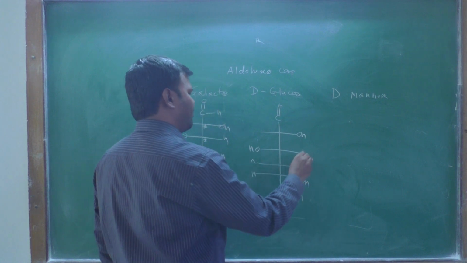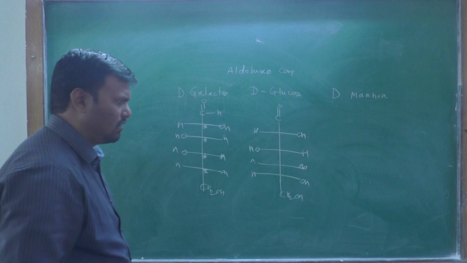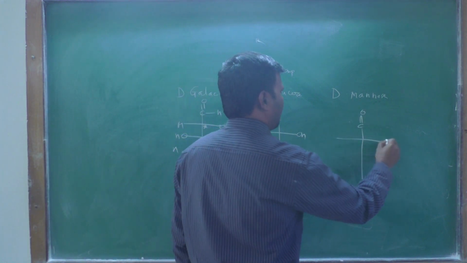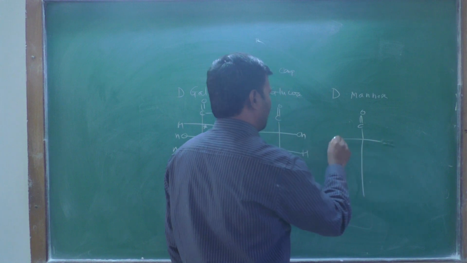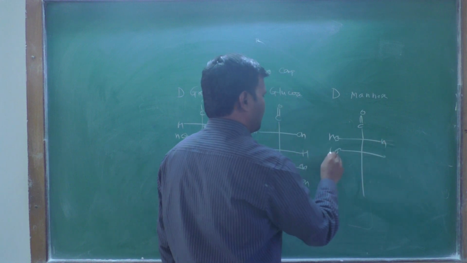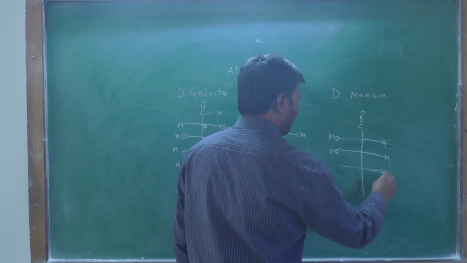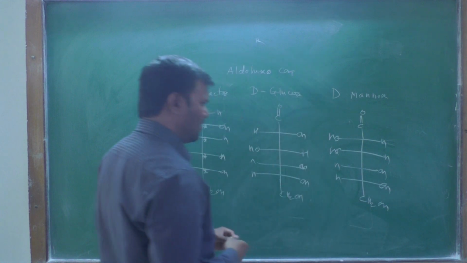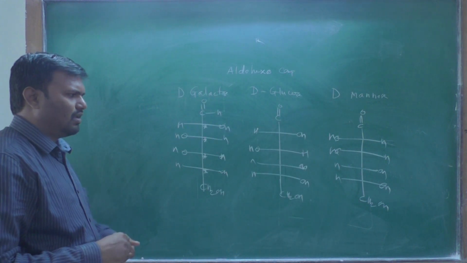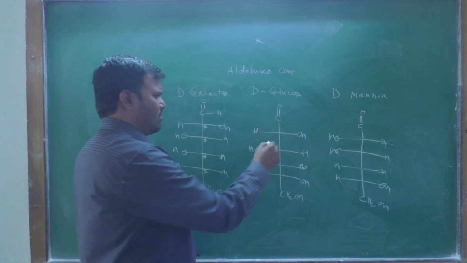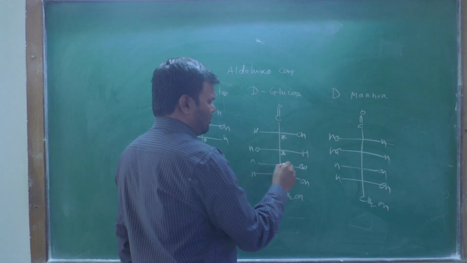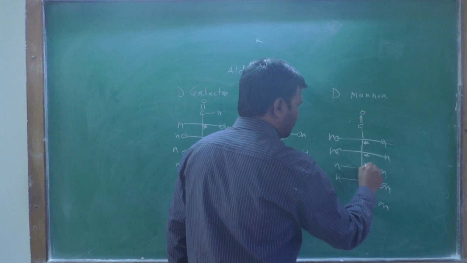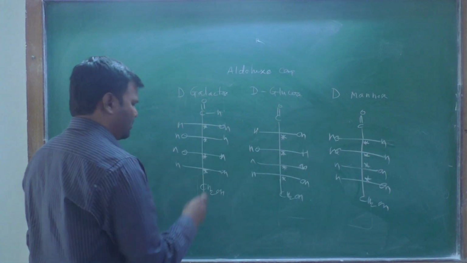Okay, this is a glucose molecule, and then mannose. This is a mannose molecule. In D-glucose and D-mannose, four chiral centers are there.